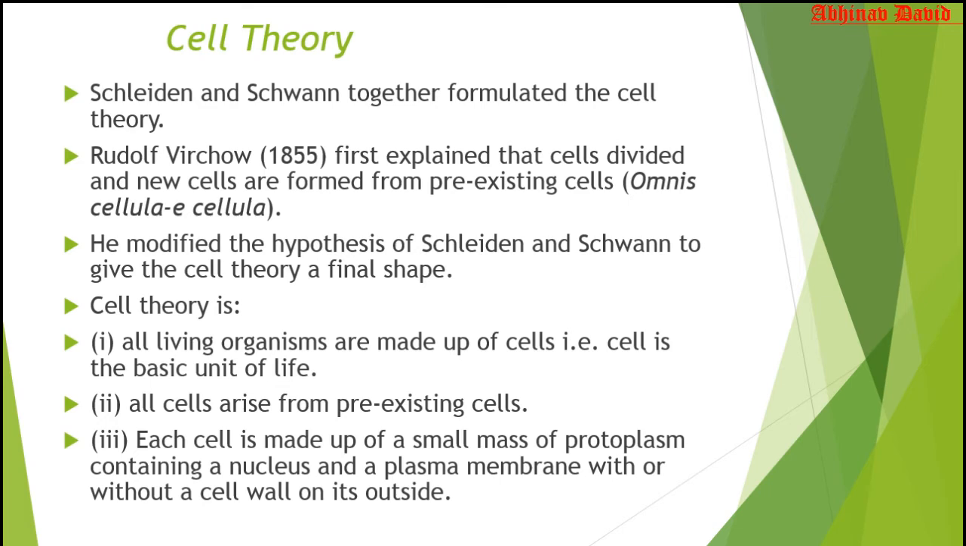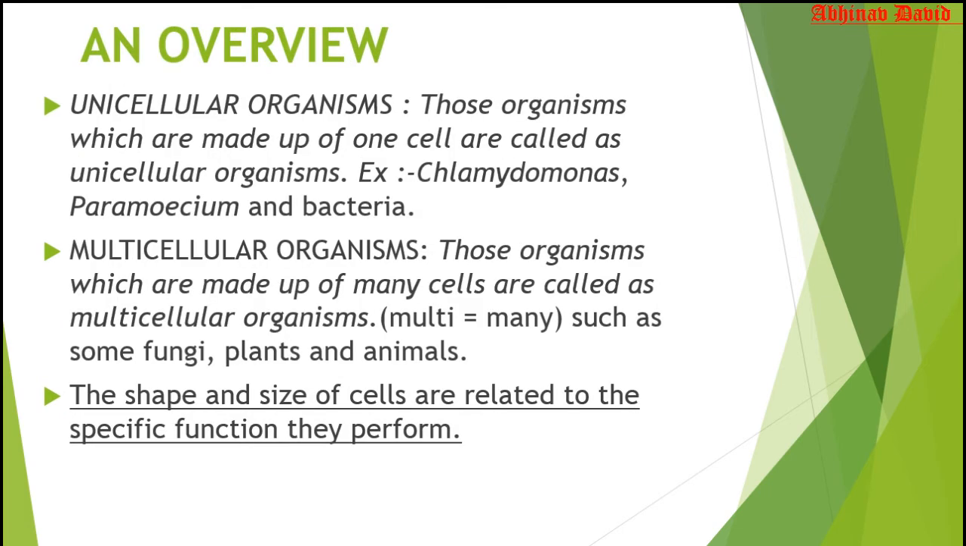Now let us move to the next part of this chapter. Let us discuss unicellular and multicellular organisms. I think you have already studied them in 8th class, but let us discuss it again. Unicellular organisms are those organisms which are made up of one cell. Uni means one. There are a lot of examples, like bacteria, paramecium, chlamydomonas, and cyanobacteria, which is also a unicellular organism.